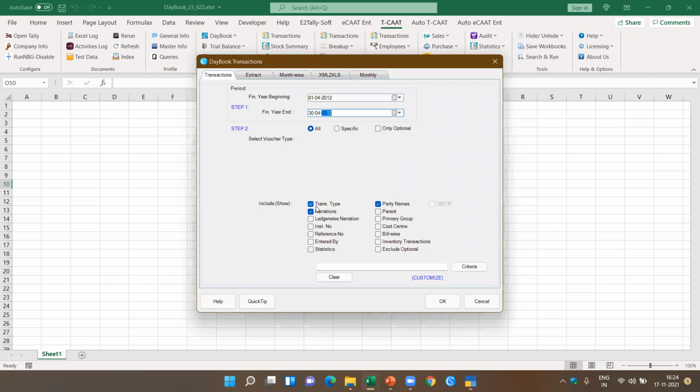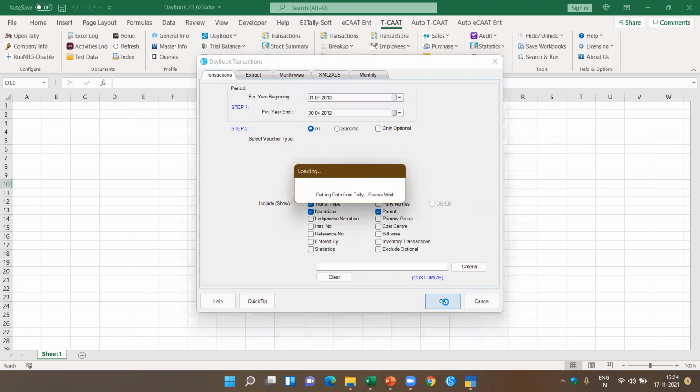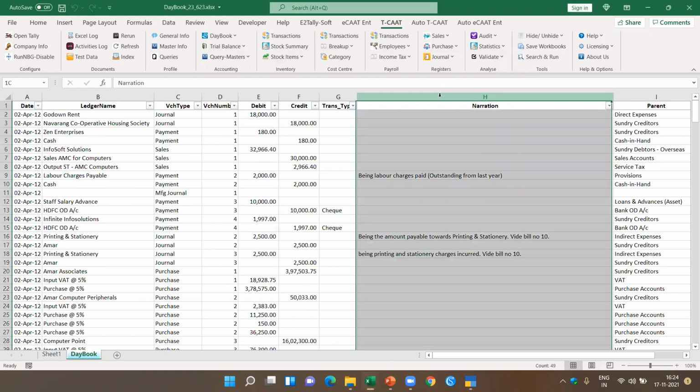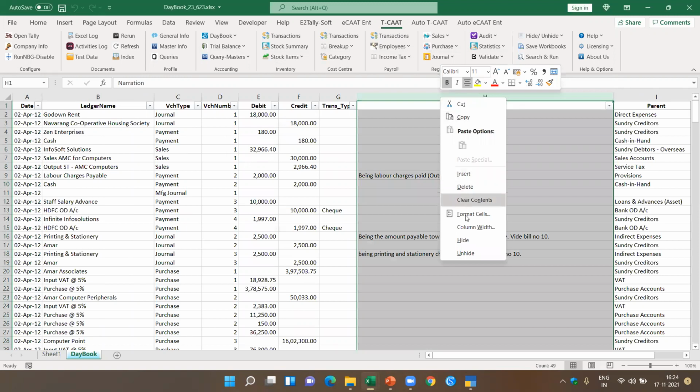Now you see here, by default it selects the transaction type, narrations, and party name. Let's say I don't want the party name, but I want the parent. Now if I say okay, just see what happened. It will extract the day book. Not only that, for each ledger name, it will also connect to the list of ledgers and give you the parent name. For example, let's say I don't want the narration, so I'm just going to hide it for the time being.